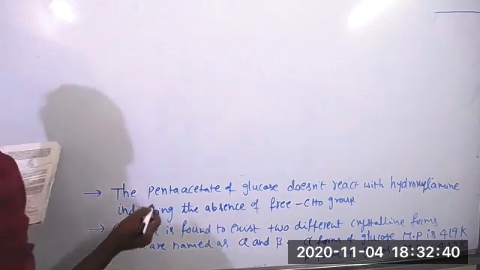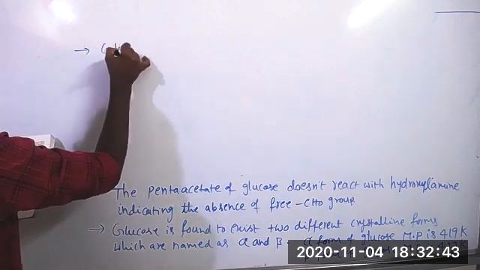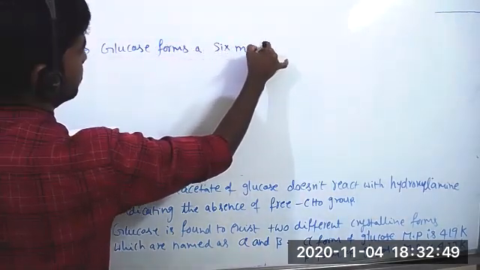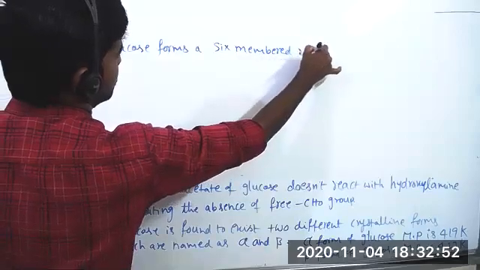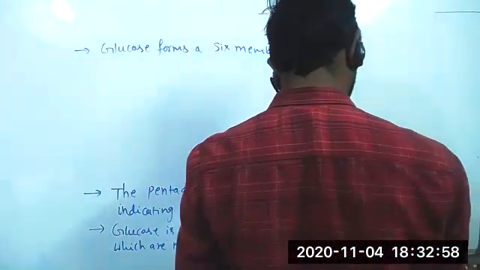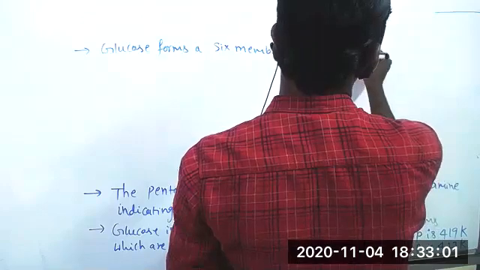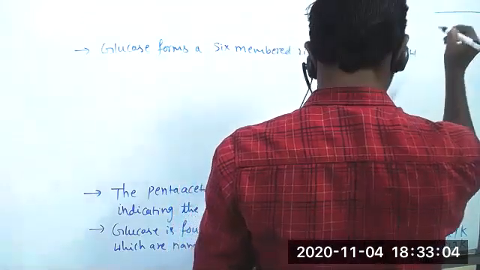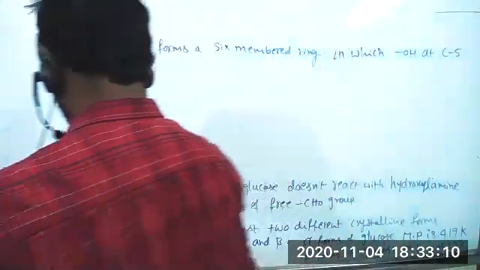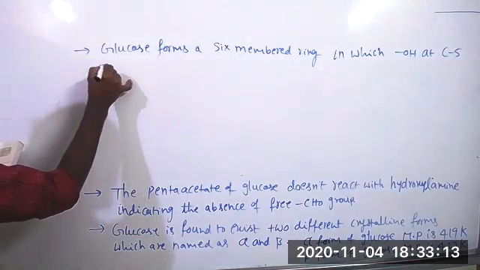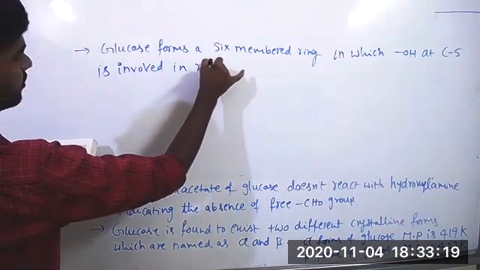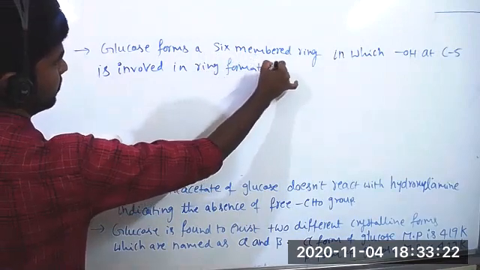Continuation. Glucose forms a 6-member ring in which the OH at C5 is involved in ring formation.